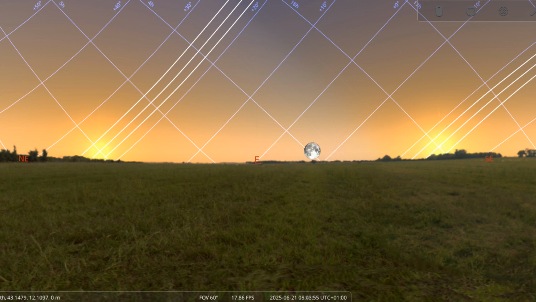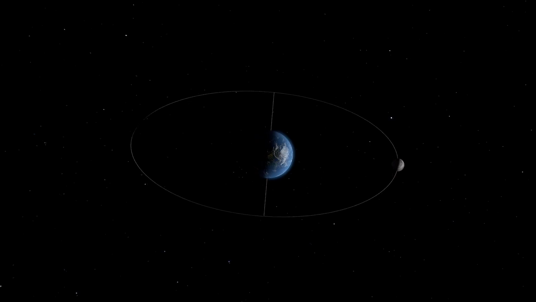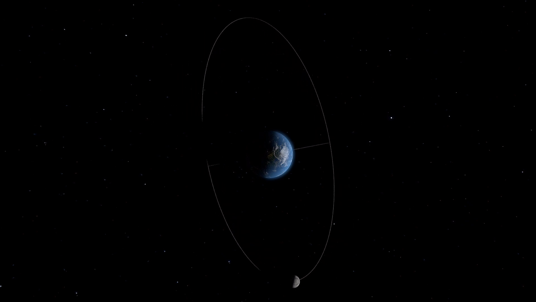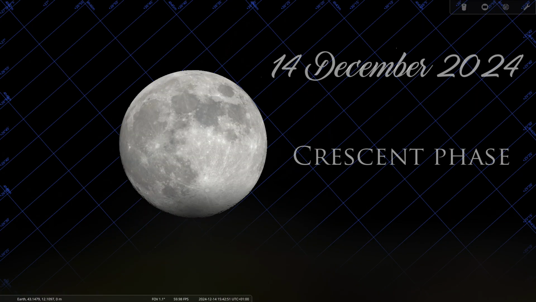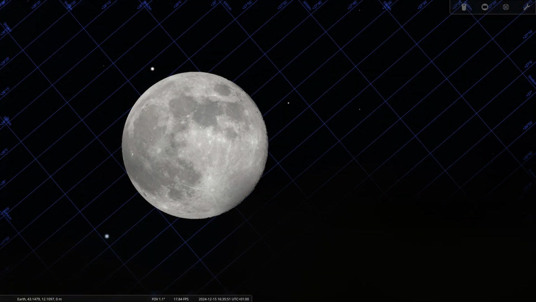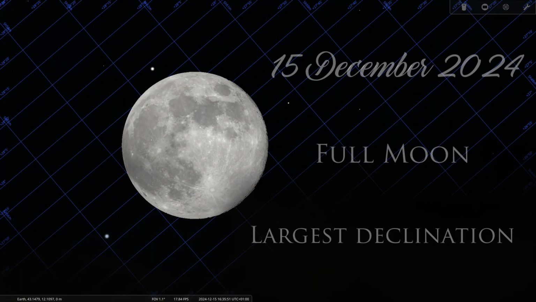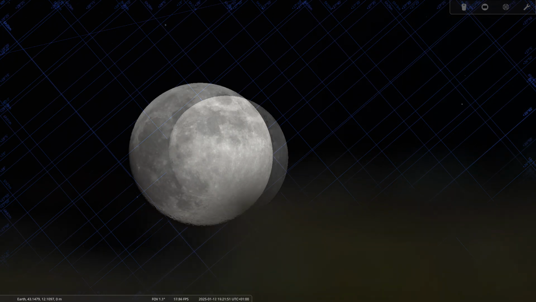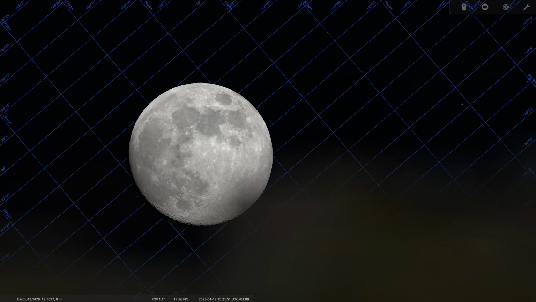The major lunar standstills, though, are the maximal possible rising points occurring with a cycle of about 18 years, with the latest major lunar standstill happening between 2024 and 2025. The periodicity is due to the precession of the line of the nodes, which rotates in time due to gravitational effects. The cycle of the lunistices overlaps on the cycle of the lunar phases in a complicated way. The lunistices can be reached during a full moon phase, but also during a new moon phase, or on the other days.